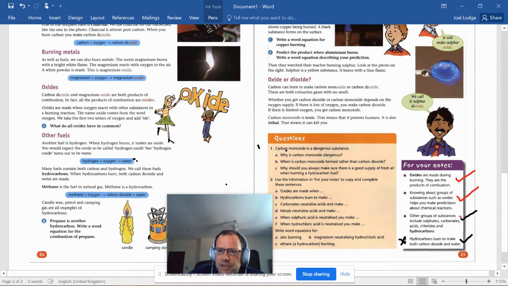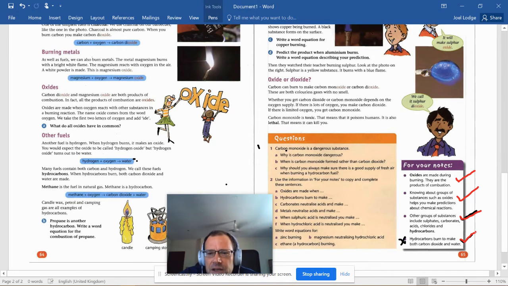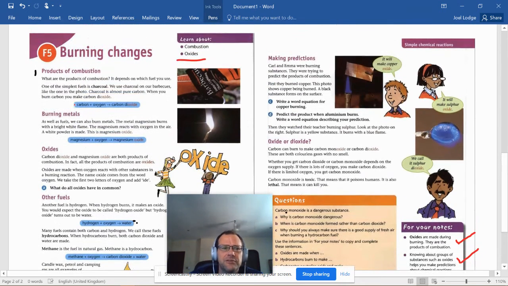Other groups of substances include sulfates, carbonates, acids, chlorides, hydrocarbons. So we've looked at a number of different chemical reactions. We looked at carbonates. We've looked at all these different kinds of chemical substances. Very much the same rules when we're talking about oxides. The last one, hydrocarbons burn to make both carbon dioxide and water. Come back to that later. Now, let's look at a few examples.